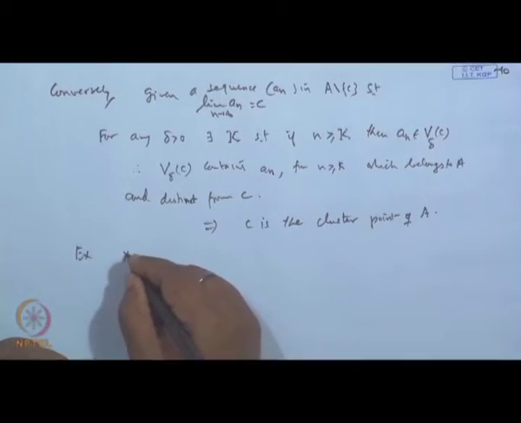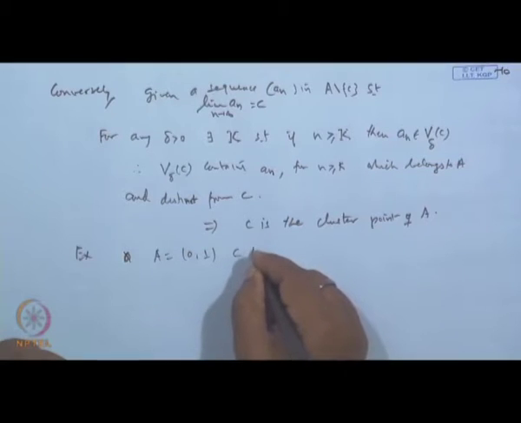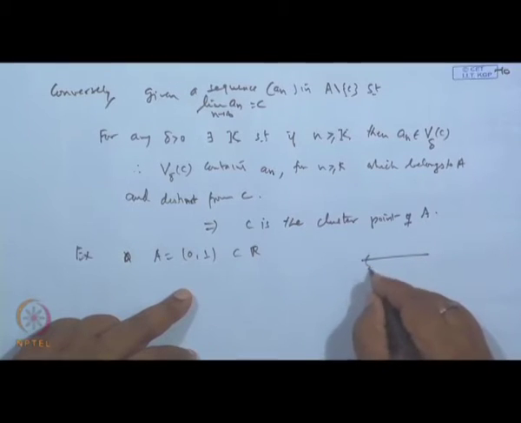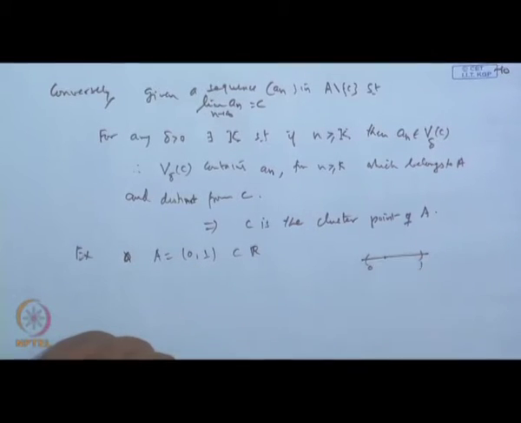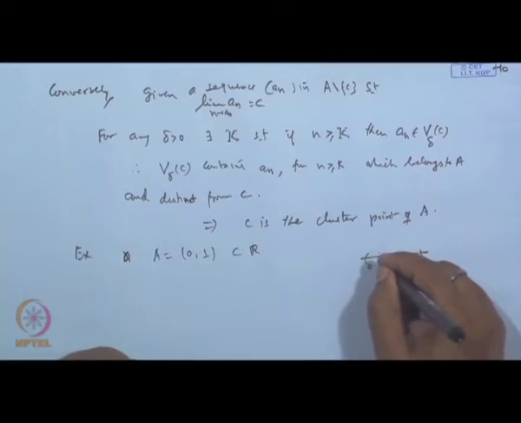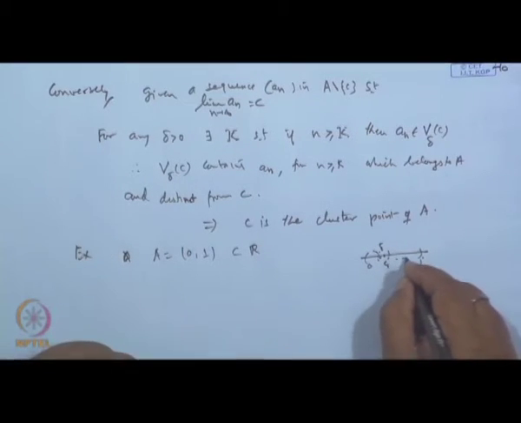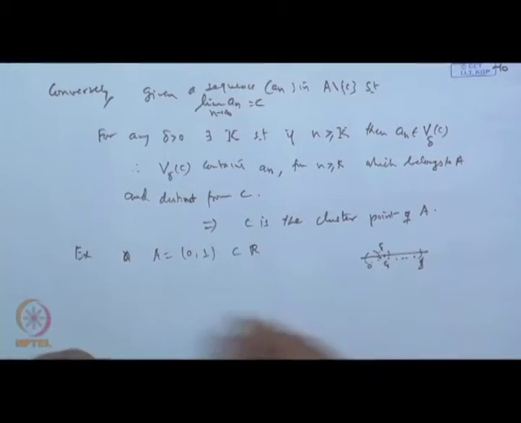Suppose I take A as the open interval (0,1), which is a subset of R. Every point of this interval will be a cluster point. Why? Because when you take any point C here, one can identify any delta neighborhood around it, and then one can identify points of the set which are distinct from C. So C becomes the cluster point, and this is true for any arbitrary C between 0 and 1.